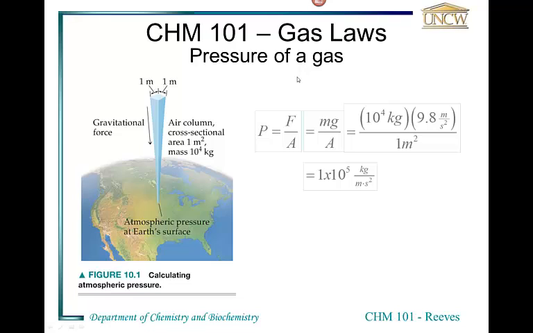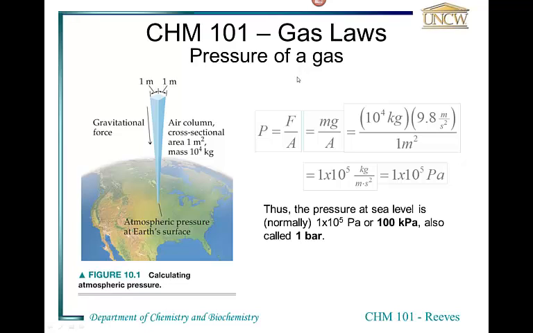In just the same way that we defined a joule as an energy unit, when in fact the MKS unit was kilogram meter squared per second squared, this unit is given the name Pascal. So the pressure on the surface of the Earth is approximately 1 times 10 to the fifth pascals. We can also say that's 100 kilopascals. Remember, kilo means 1,000. And it's also called 1 bar. So 1 bar is the approximate pressure you would feel standing at sea level, standing at the beach, as a result of the column of air above you.